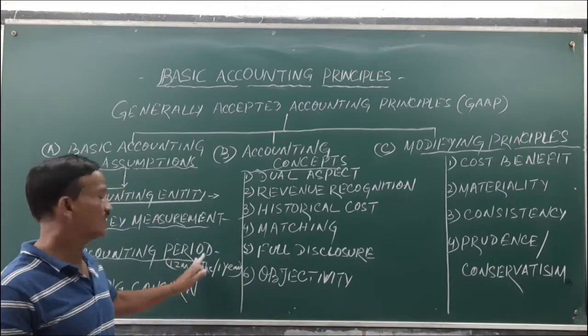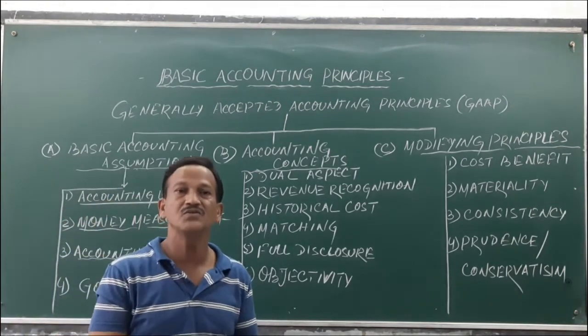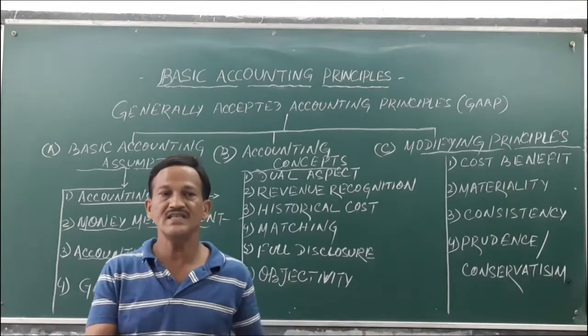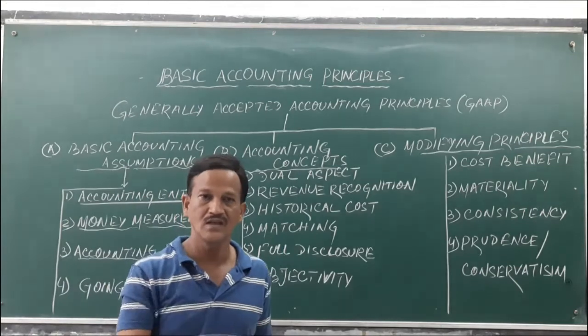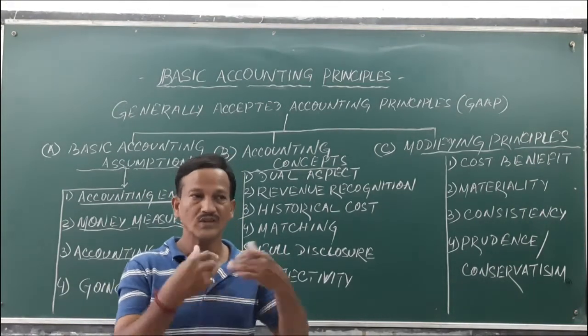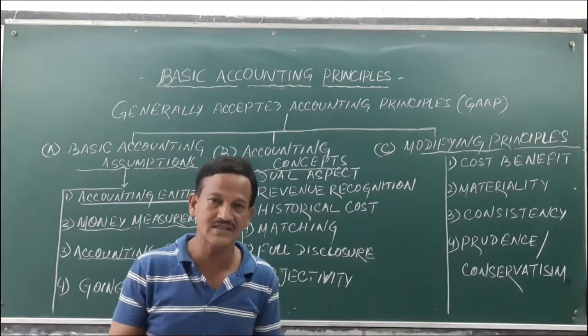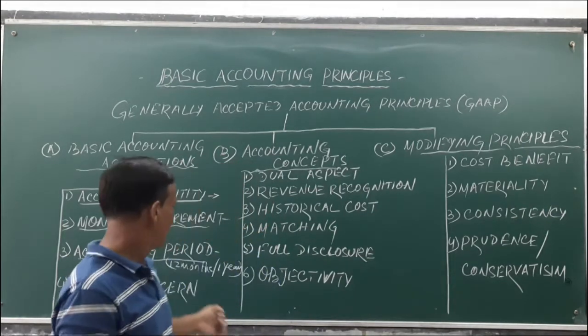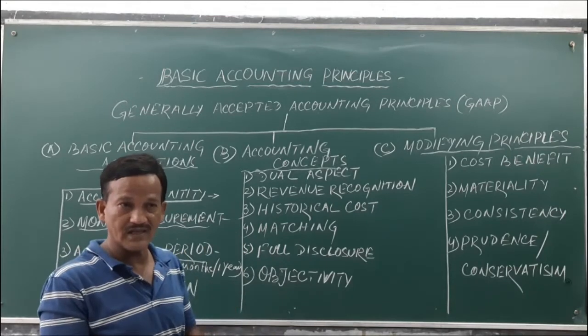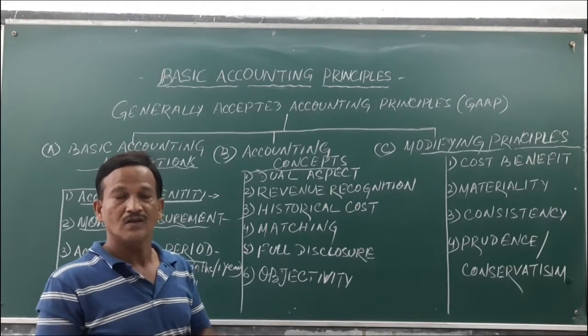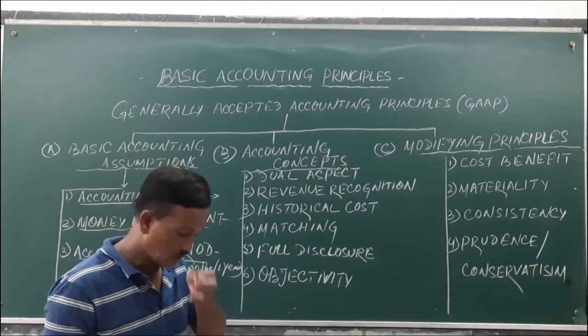So accounting period takes into assumption that always the transactions should be recorded for one particular year. It should not be more than 1 year, it should not be less than 1 year, because the 12 months yearly transactions are to be calculated and the profits or the loss or the results are to be shown.